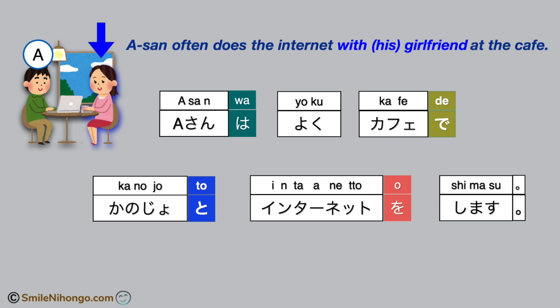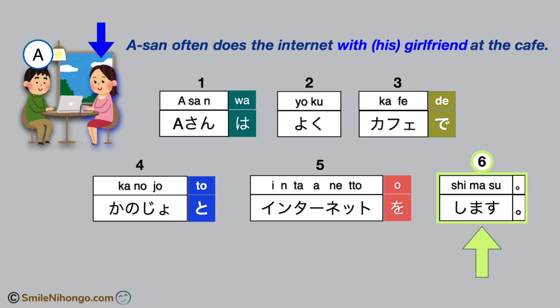So in this sentence, there are 6 units. 1, 2, 3, 4, 5, 6. The only element that you cannot move is number 6, the verb. It has to always stay here at the end of the sentence.